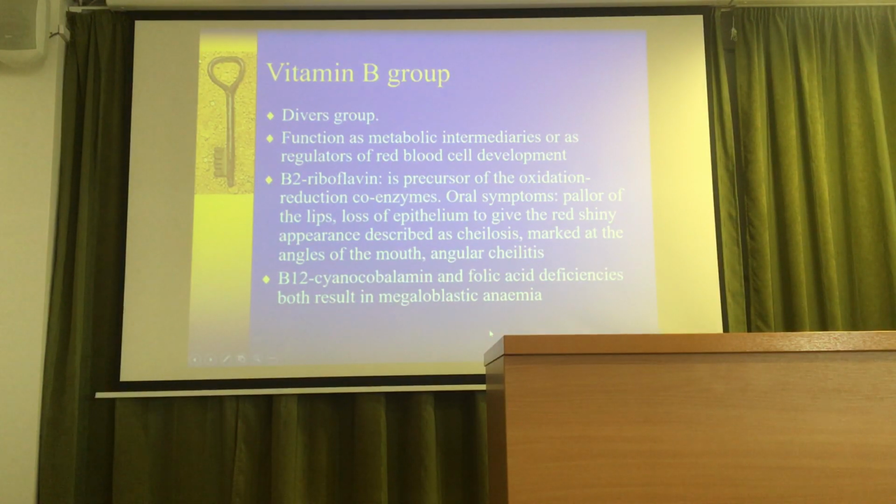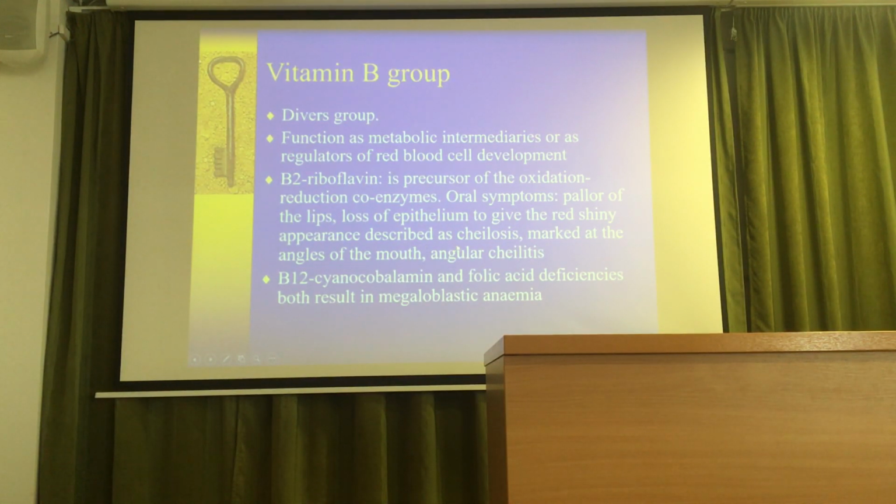So the vitamin B group functions as metabolic intermediaries or regulators of red blood cell development. The B2 riboflavin is a precursor of the oxidation and reduction coenzymes. Oral symptoms can be a pallor of the lips, loss of epithelium, giving the red shiny appearance described as cheilosis.